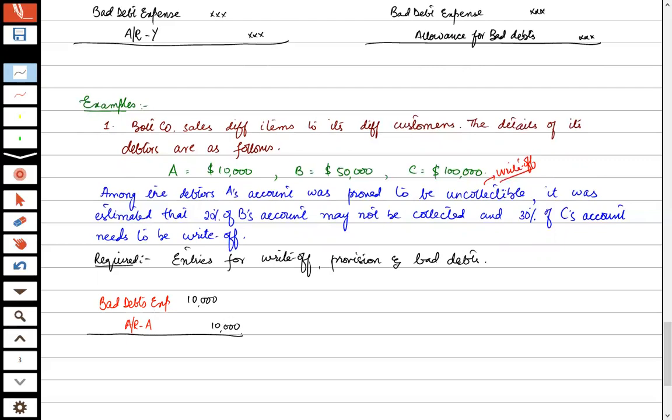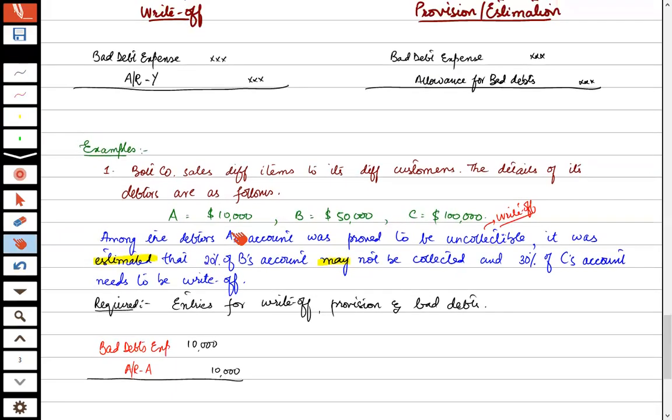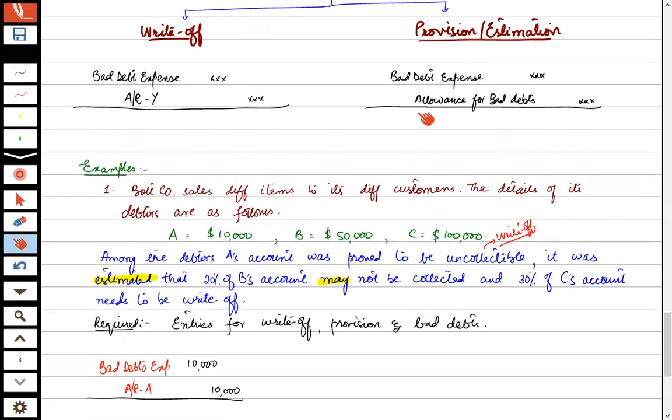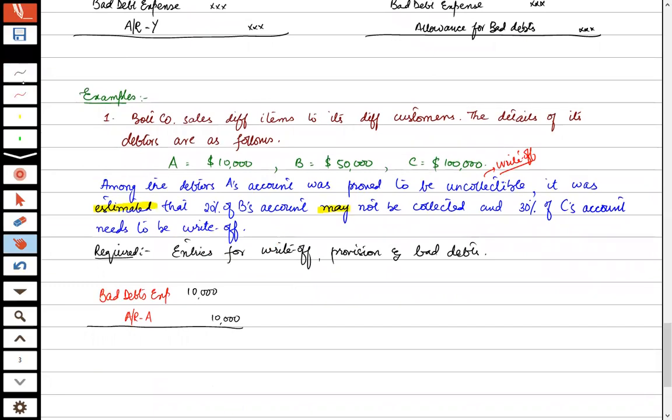Then it is said that it was estimated that 20% of these accounts may not be collected. There are many indications, like estimated and may not be collected. All these indicate the making of a provision. The 20% of 50,000 is 10,000.